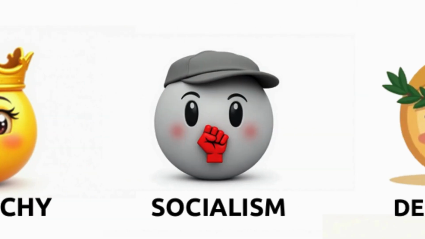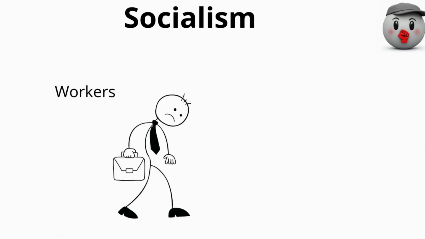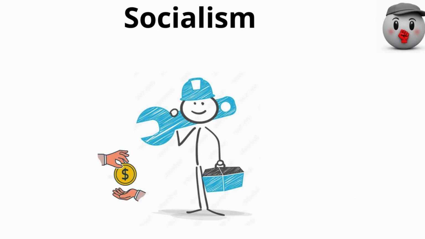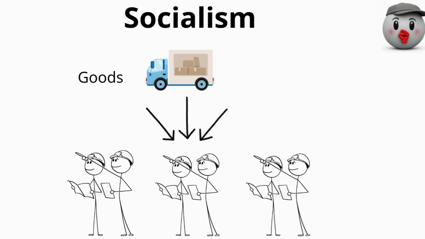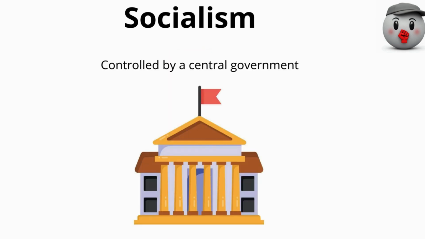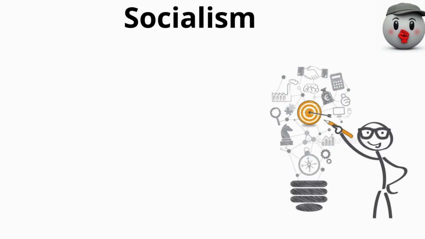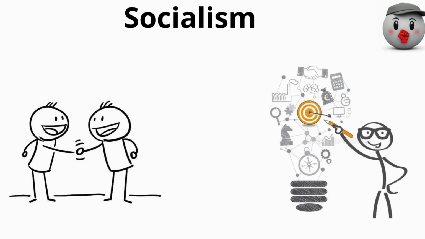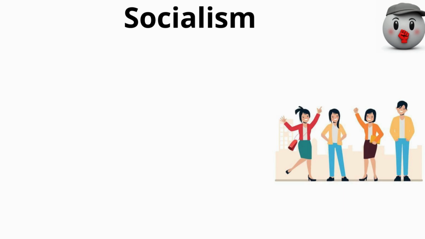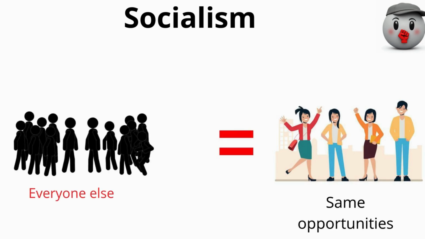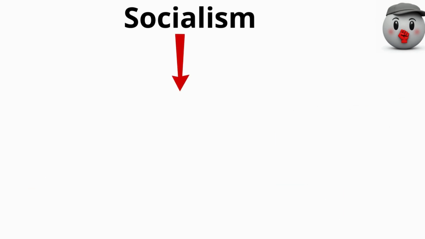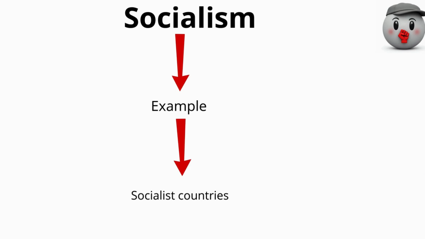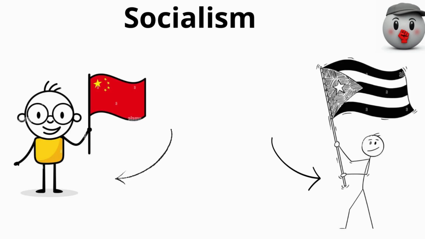Socialism. A type of government in which workers or laborers are permitted to own property, but the allocation of goods and services is managed by a central authority. The main objective of the government is to distribute goods and services fairly, so that everyone in the nation has equal access to opportunities. Some well-known examples of socialist countries are the People's Republic of China and the Republic of